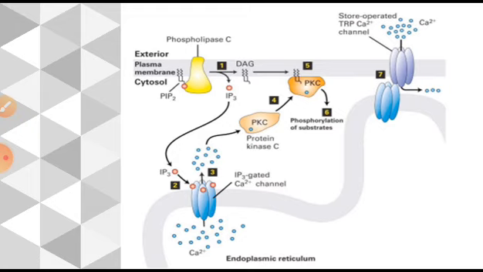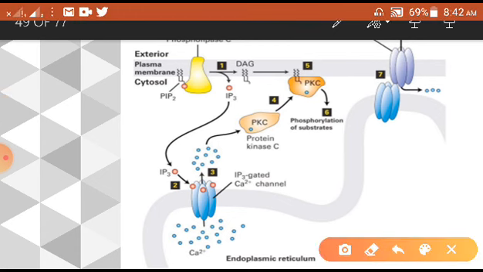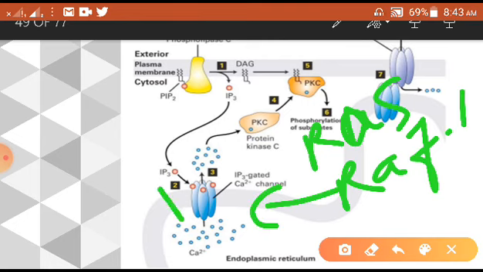Once the PKC activates, it may activate the RAS protein. This RAS protein can activate the RAF protein, usually RAF1, and this RAF will activate the MEK protein.